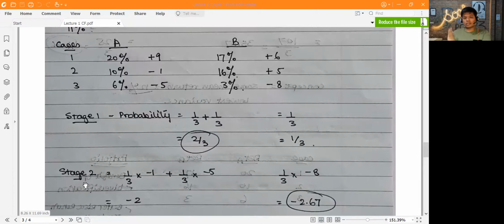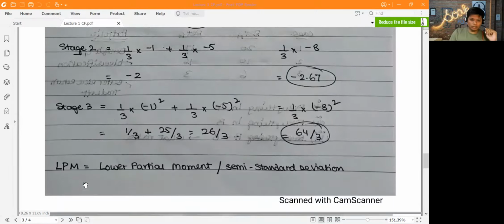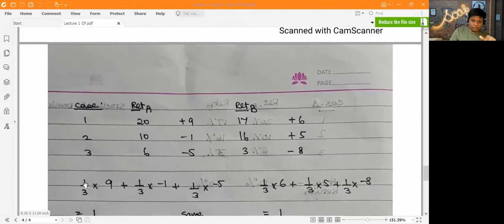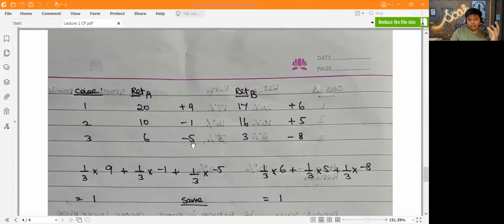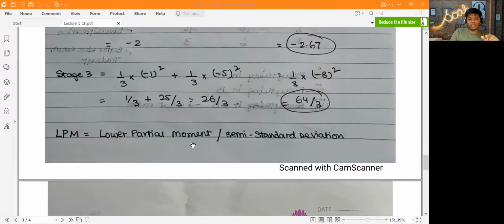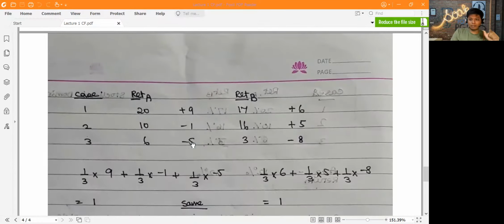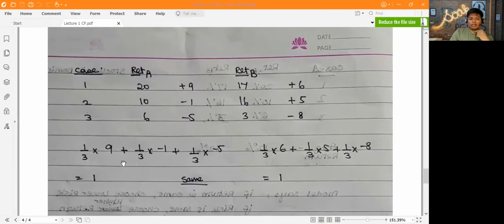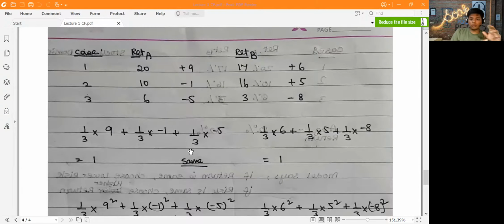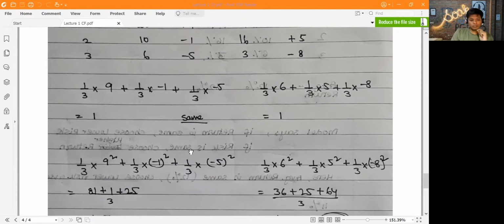So a 9% increase can also be a 9% decrease, so don't have to worry about that. So I've made that as well. If you had taken all the variances, here we have taken only the negative ones, which is the lower partial moment, and these are the positive ones. So you can see 9 into 1/3, -1 into 1/3, -5 into 1/3, and so on. If you total them up, you'll get 1.